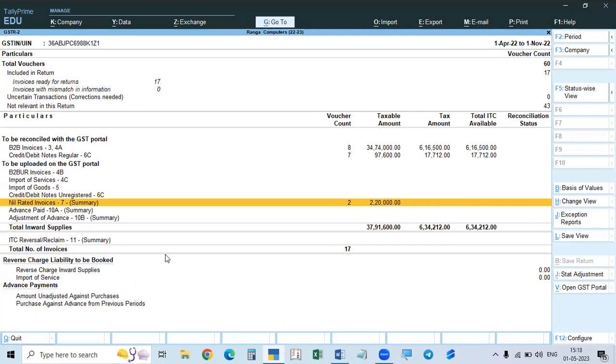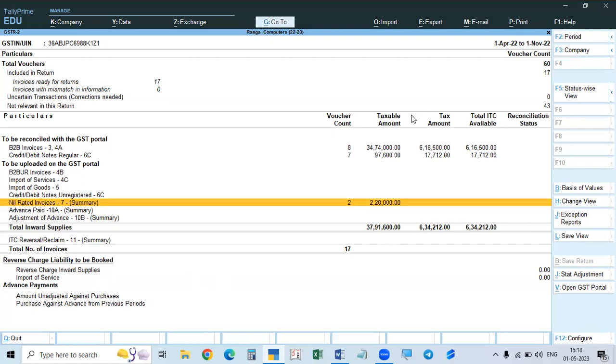But after that, if you pay the invoice amount to the seller, then again we can claim. First we claimed, then it was reversed, and again if we pay the money, we can claim the ITC again. It is called reclaim. So the total number of invoices, all these things will be shown. And there is also reverse charge.